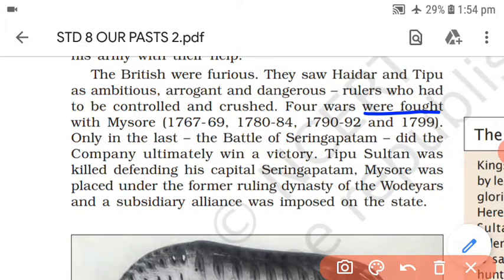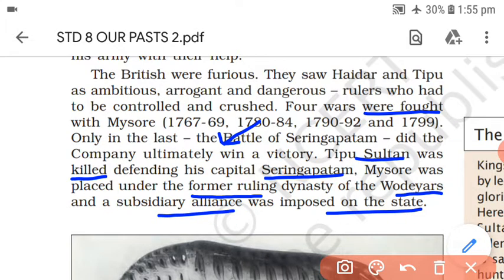After the end of the 4 wars, in the last and final war, fought at Seringapatam, Tipu Sultan was killed defending his capital Seringapatam, and by that time we can say it was a clear victory, an ultimate victory for the EEIC. Mysore was placed under the former ruling dynasty of the Wodeyars, and a subsidiary alliance was also imposed on the state.